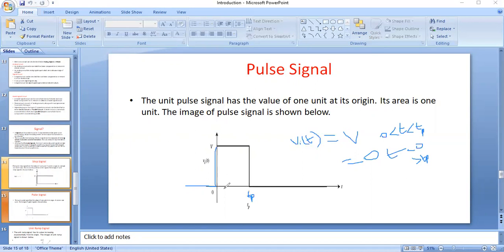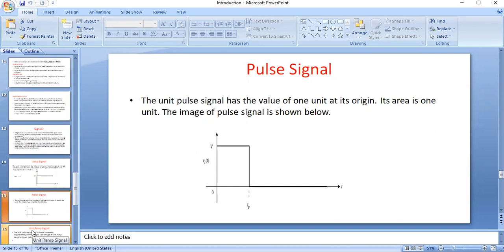Okay, so from 0 to TP, we have some amplitude, that is V, and for t less than 0 and greater than TP, it is 0. That is a pulse signal. So this is the mathematical representation for this pulse signal. And we have another type of classification, step pulse, next to ramp signal.